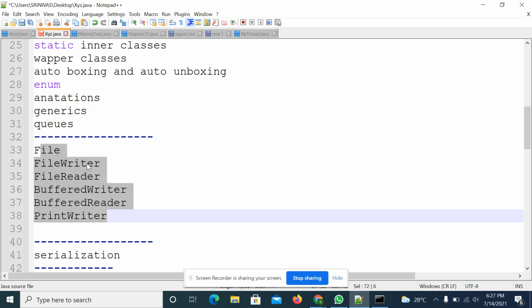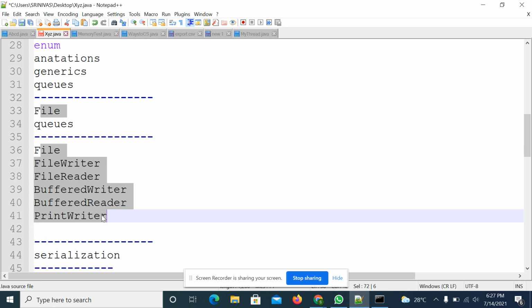So these are for reading and writing the data. So maybe I wrote readers, writers. Internally there are concepts like input buffer stream, buffered stream reader, like this different classes are there. We will discuss all the classes. How to read the data from a file, or how to write the data into a file, or how to read the data from a keyboard. We will use the streams concept in the java.io package. In that streams concept we will cover all these things, right?